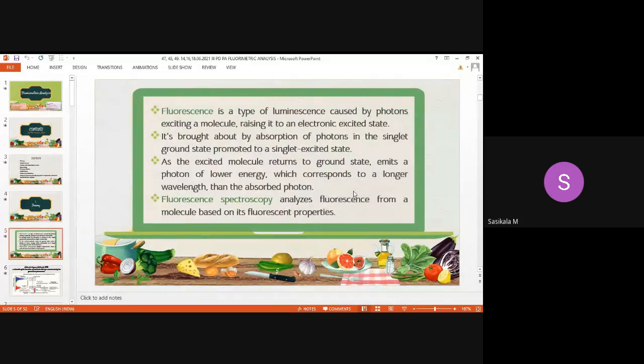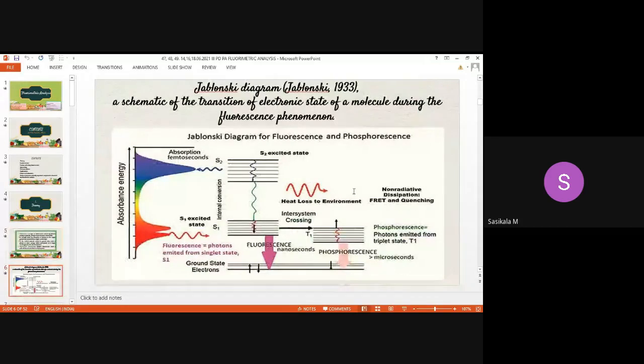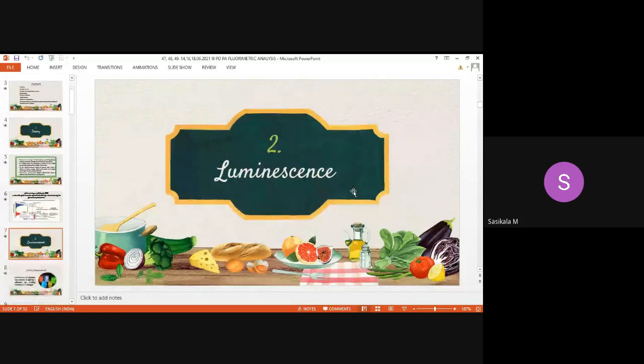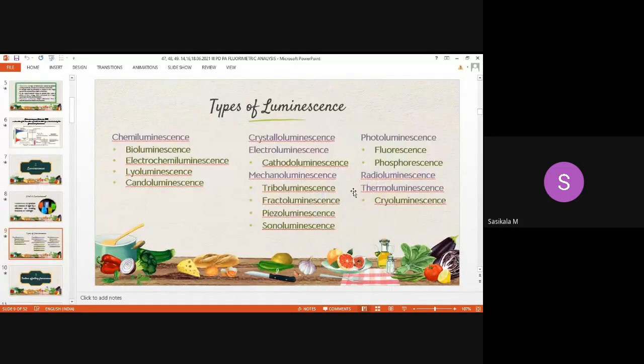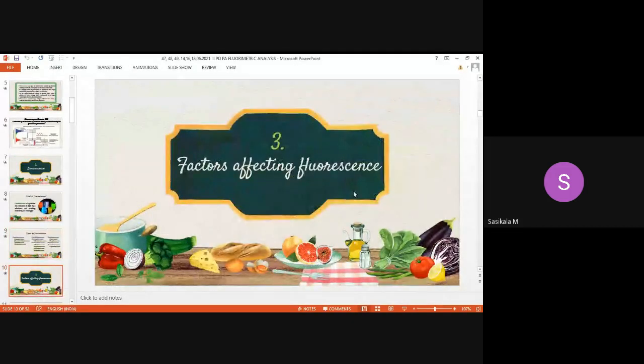Then theory, we have discussed what is fluorescence and fluorescence spectroscopy. Then the Jablonski diagram for electronic transitions between the ground state and excited state. Then luminescence, what is luminescence and types of luminescence, and photoluminescence.